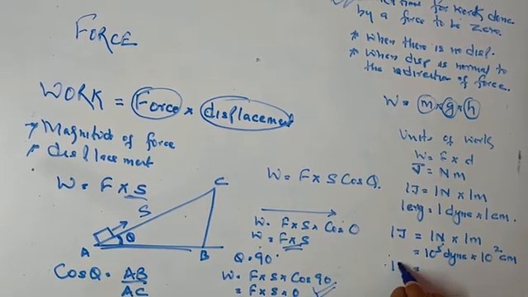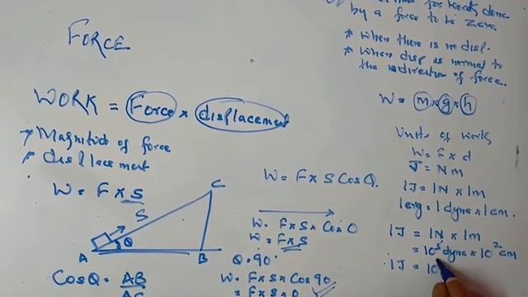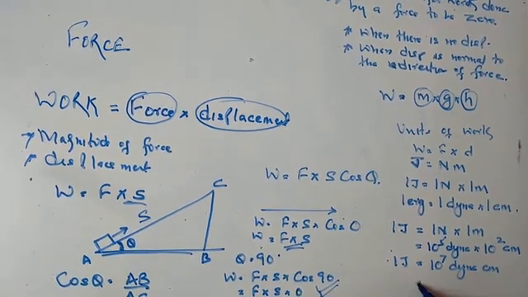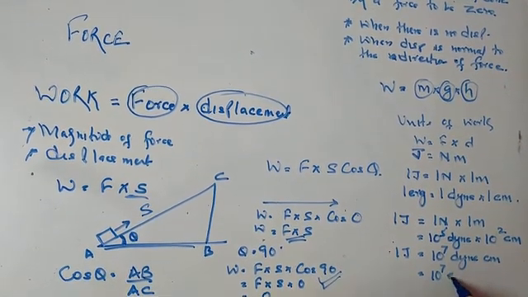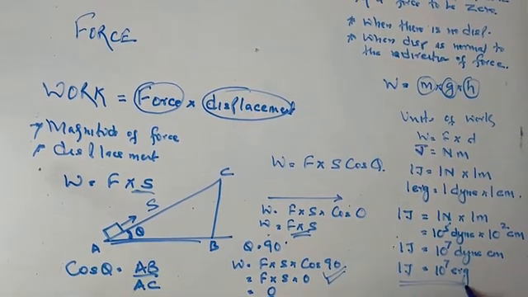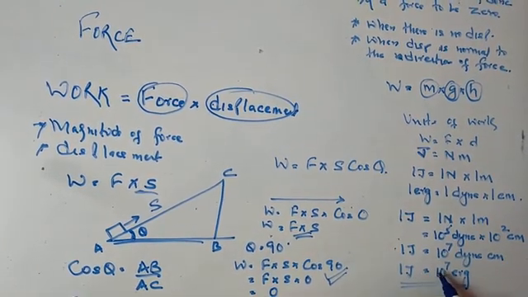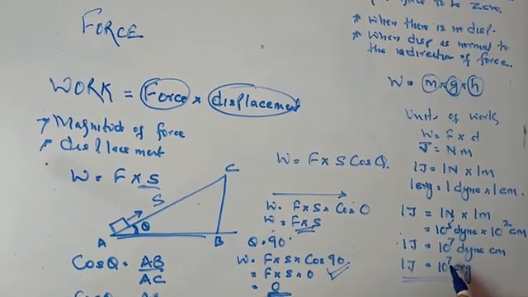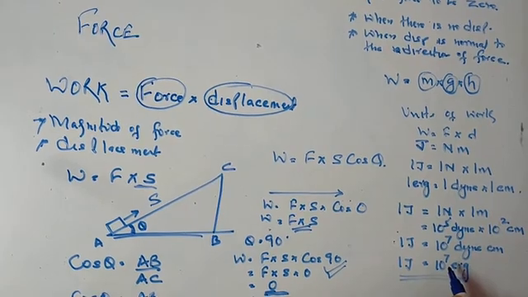So 1 joule is 10 to the power 7 dyne centimeter, or 10 to the power 7 erg. This is a very important derivation. We should know that 1 joule is 10 to the power 7 erg. So this is what you should know about work.